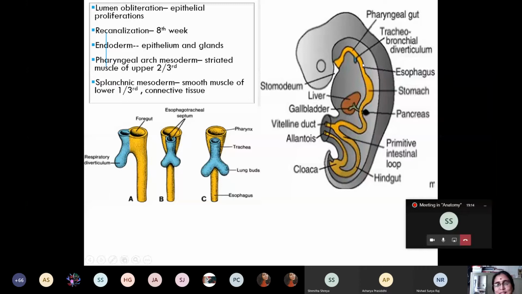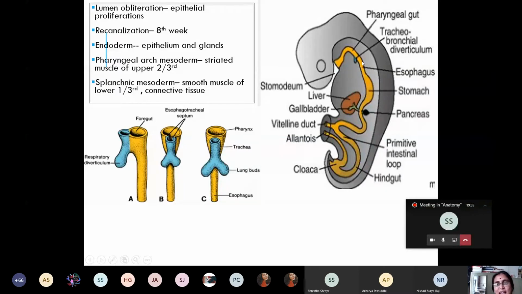It occupies its final length during the 7th week. The reason for extending to its final length is the relocation of the developing heart and the lungs in the thorax, migration and relocation of the developing heart and the lungs in the thoracic cavity.